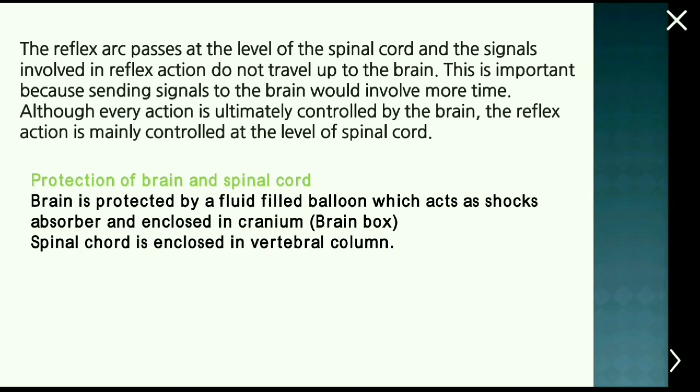Protection of brain and spinal cord. The brain is protected by a fluid balloon which acts as a shock absorber and is enclosed in a cranium or the brain box. The spinal cord is enclosed in the vertebral column.